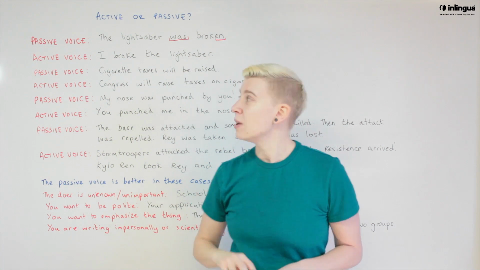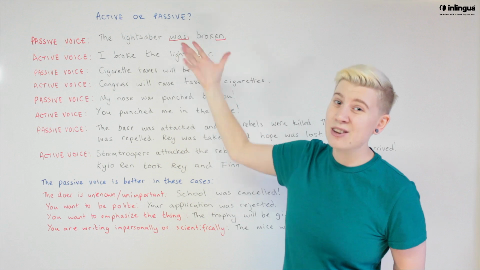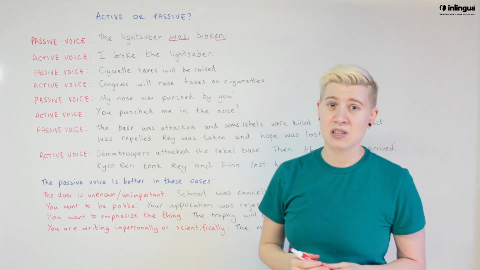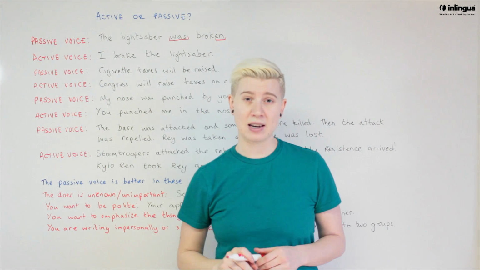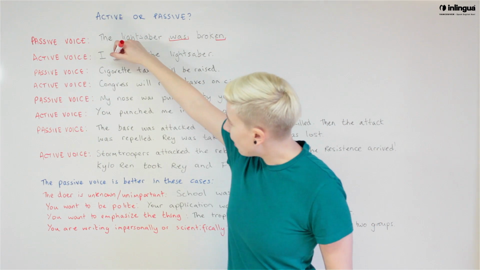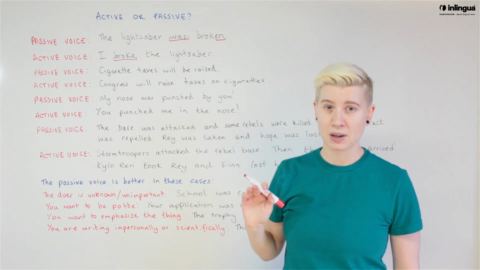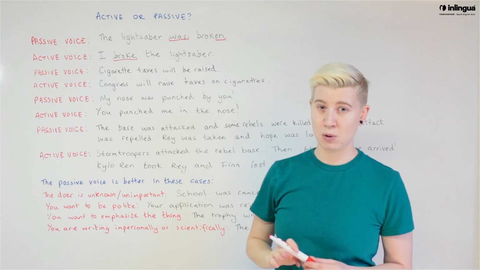We don't know. This sentence is focusing on what happened and not who did it. Active voice focuses on the person or thing performing the action. I broke the lightsaber. And you'll notice that this is just in normal past tense. Okay? Past participle with was, and past simple.